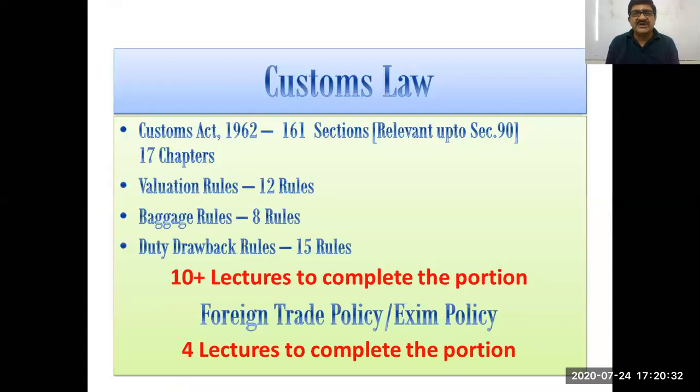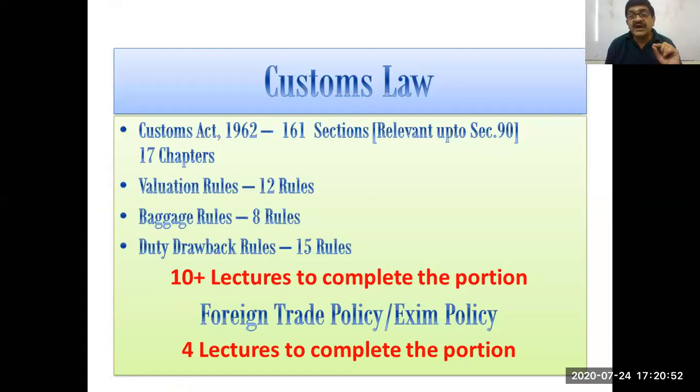And then in Customs law, we are supposed to read the Customs Act, 1962, which has 161 sections, and the most relevant portion is up to section 90. The entire act is divided into 17 chapters.